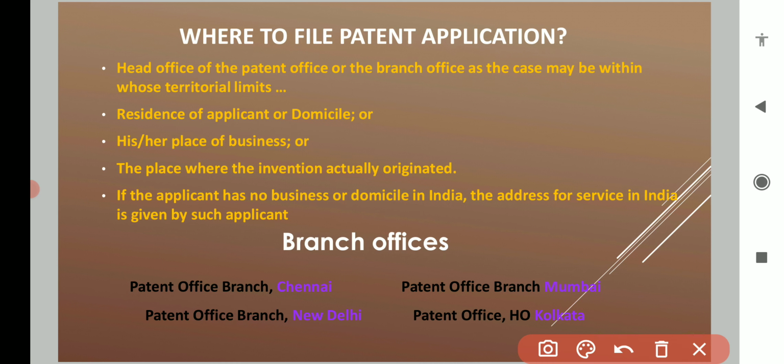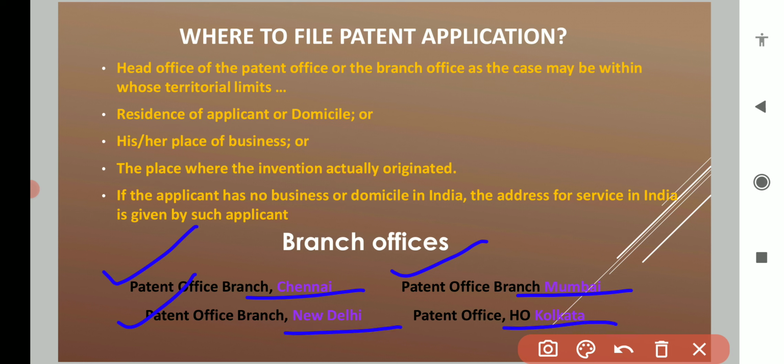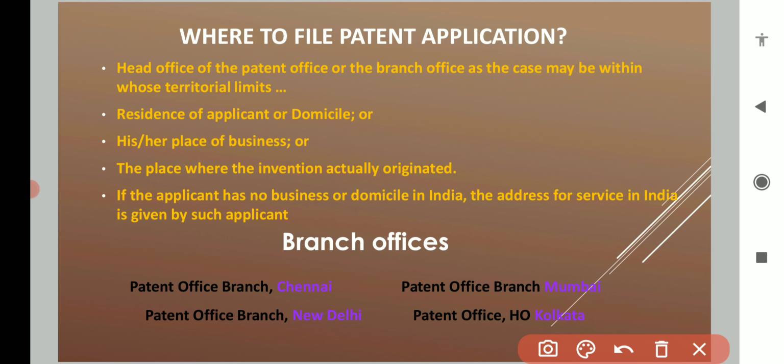And what are the different offices? Patent office Chennai, patent office branch Mumbai, patent office branch New Delhi, and patent office branch Kolkata, which is the headquarters of the patent office. Okay, so in these four places anyone can file a patent application at any of the offices. So these are the places where we can file the application of the patent.